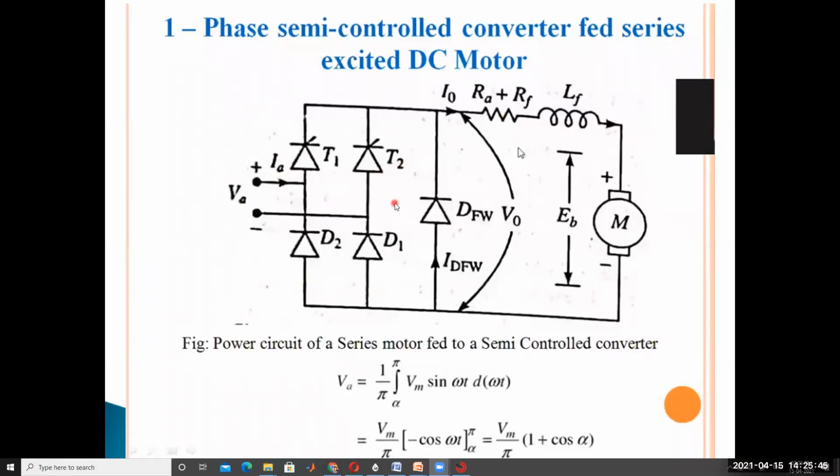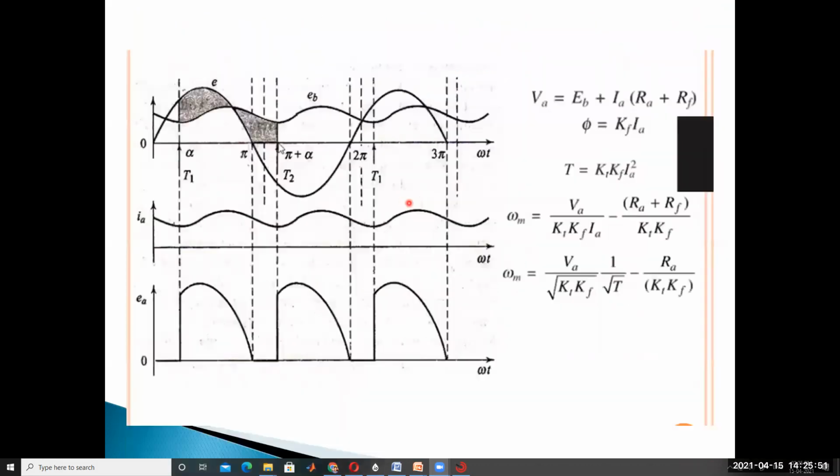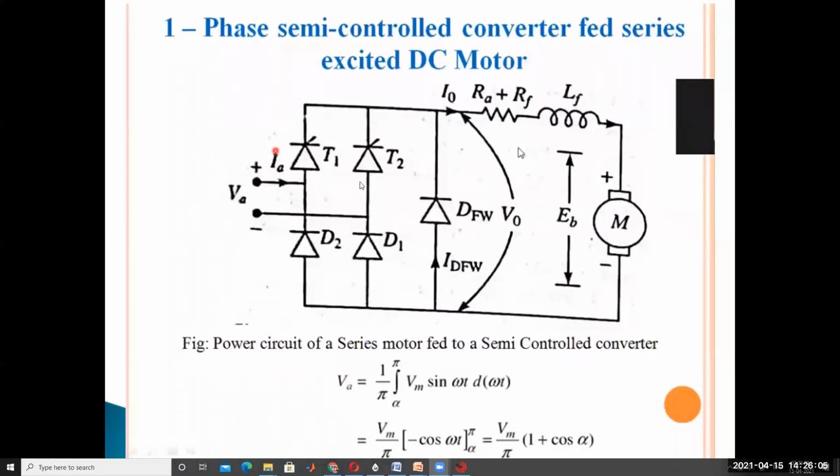Next, during the negative half cycle, from pi to pi plus alpha, the freewheeling diode conducts. Understood? The freewheeling diode conducts during the region pi to pi plus alpha. So what is the conduction duration of the freewheeling diode here? Only alpha, 0 to alpha only.